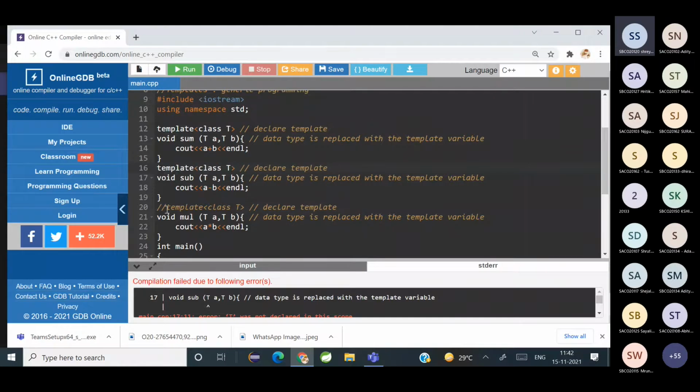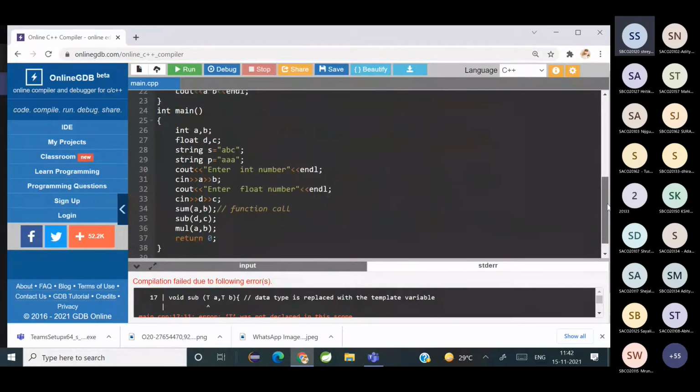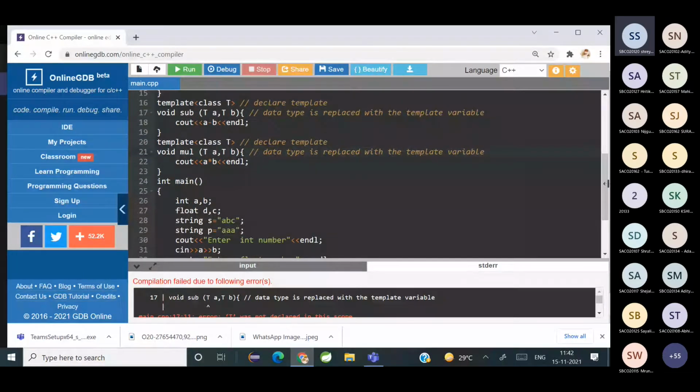Any doubts? Anybody in this session has any doubt? Have you all understood the purpose of templates? Clear?